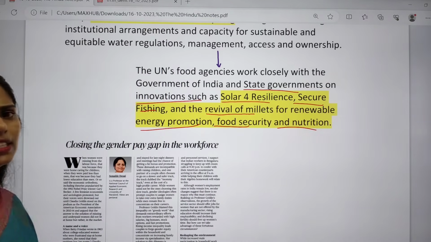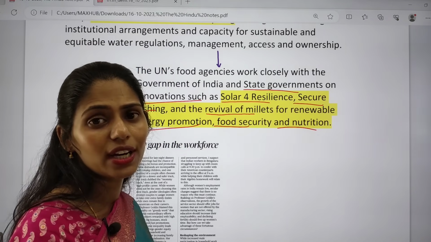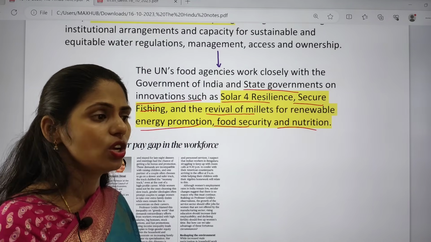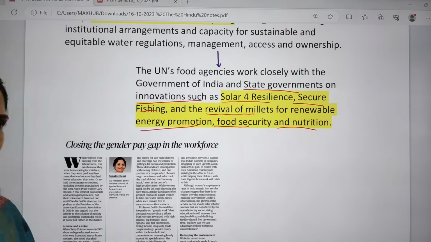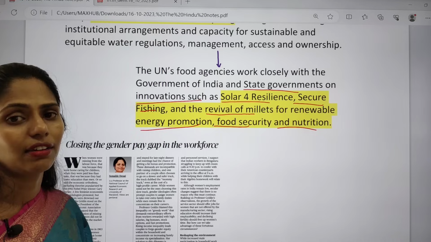So for all these things, governments of all the countries need to come together to address this challenge of climate change. If you are not addressing this issue, you are going to face food insecurity and decreasing food productivity, and farmers will be affected the most.